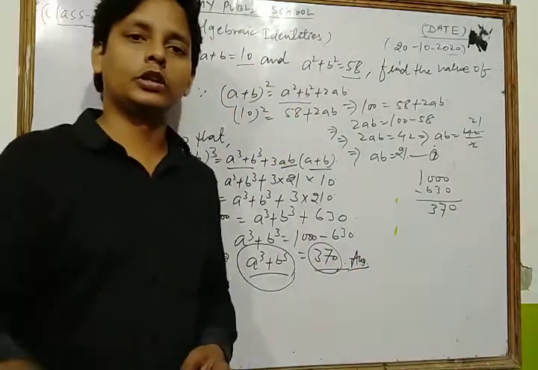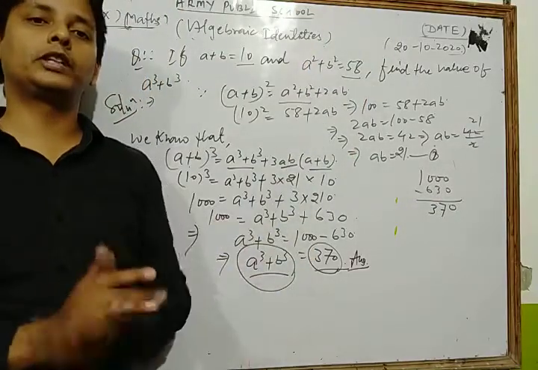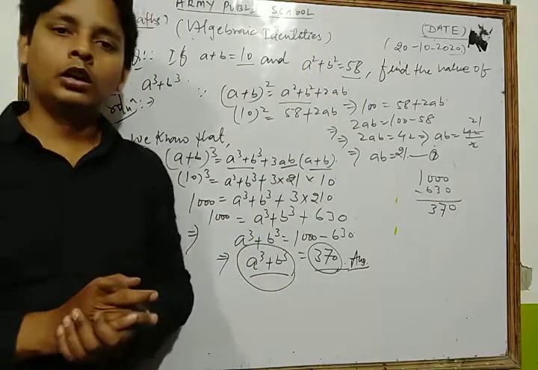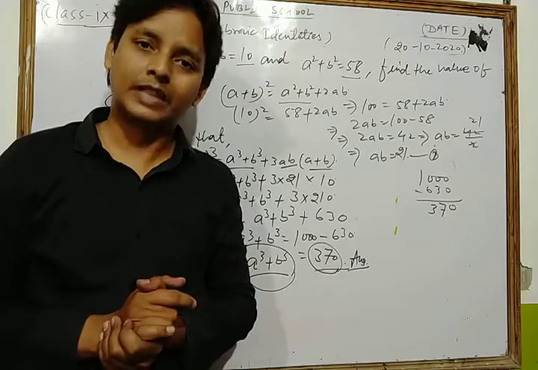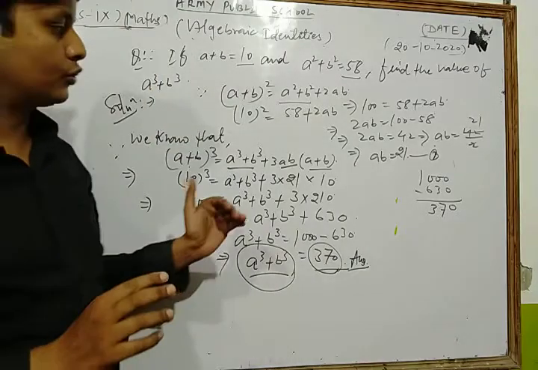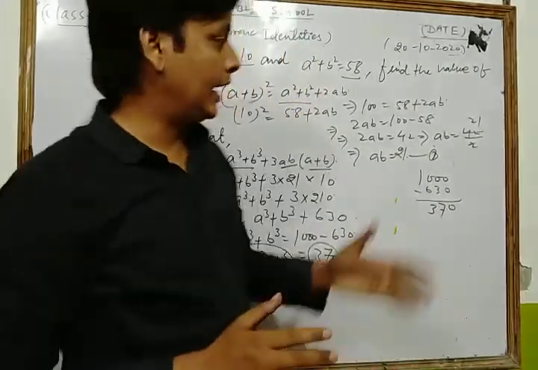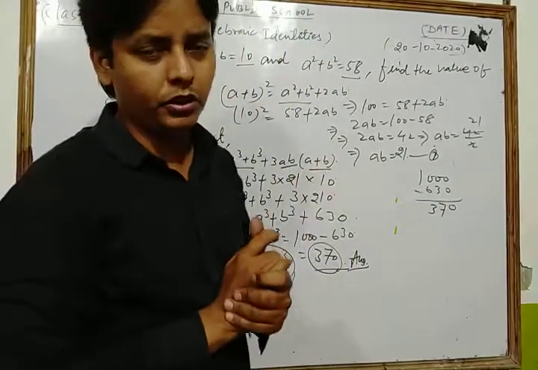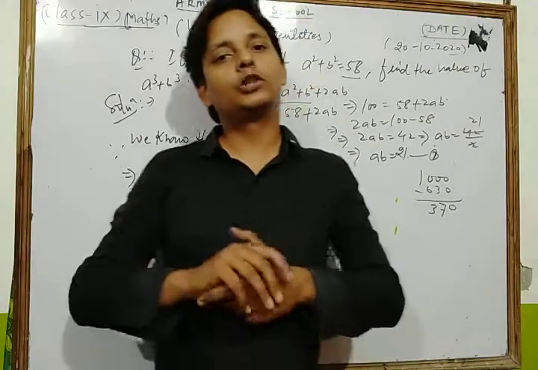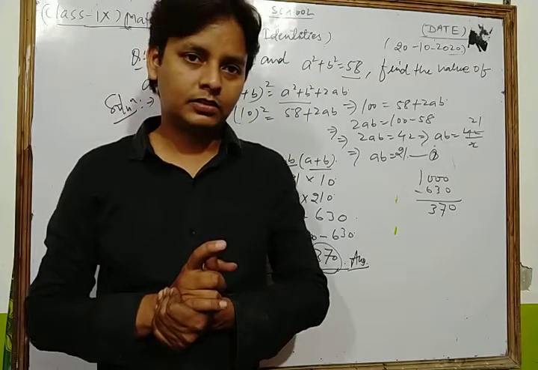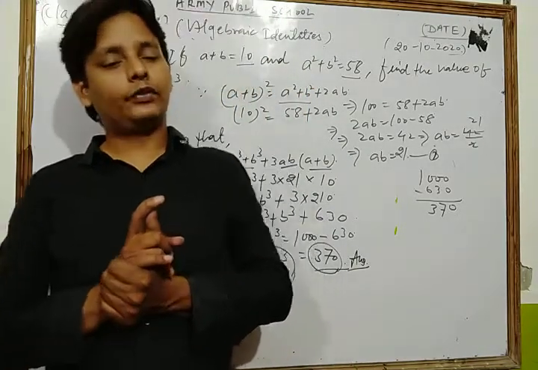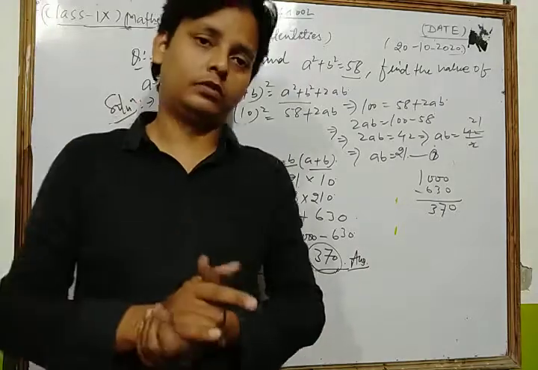Thus, dear students, today we discussed all the important algebraic identities of your syllabus, and we solved some important questions based on them. First of all, dear students, you revise all the questions which we discussed in this class.